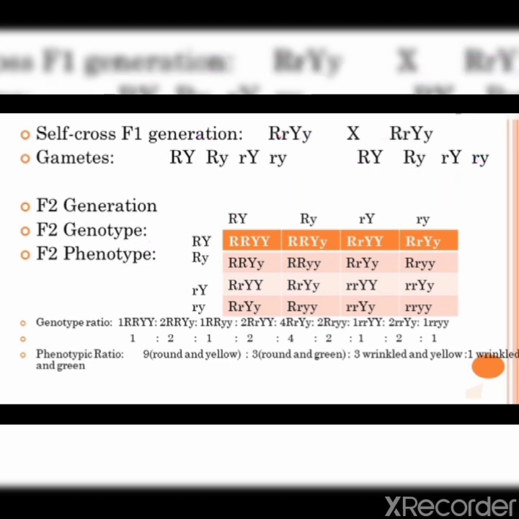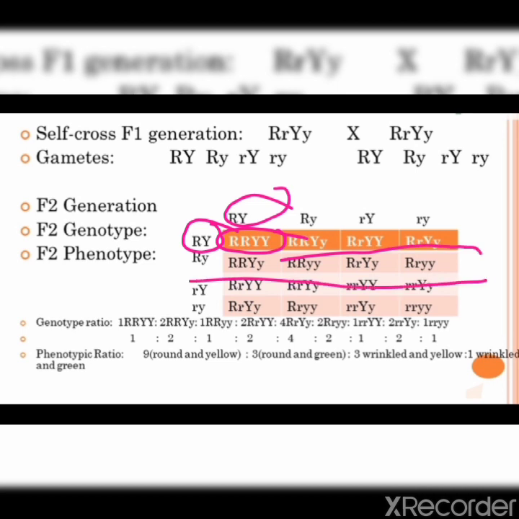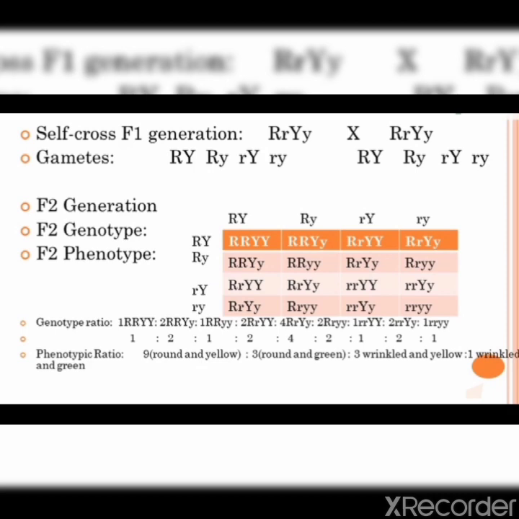So it will be capital R, capital Y. When capital R, capital Y fuses with capital R, capital Y, then it will give capital R, capital R, capital Y, capital Y. So you can see all these combinations. So what is the result?